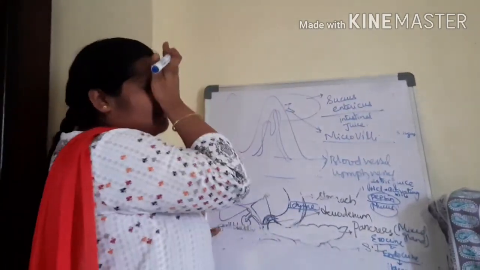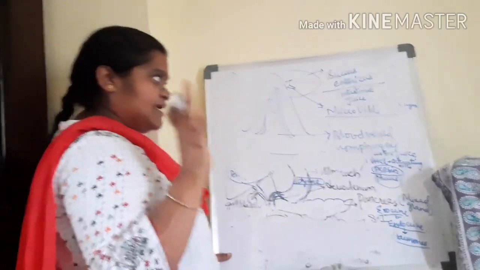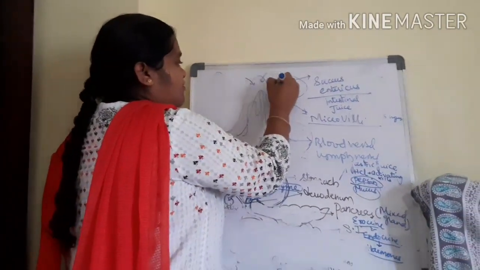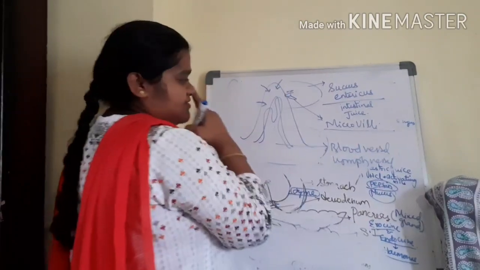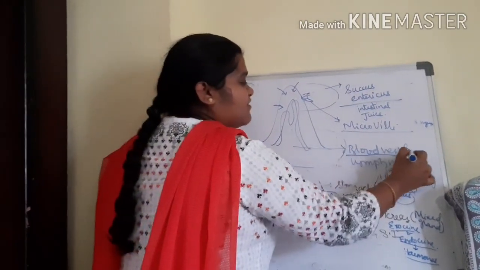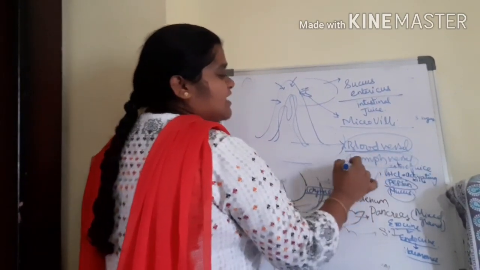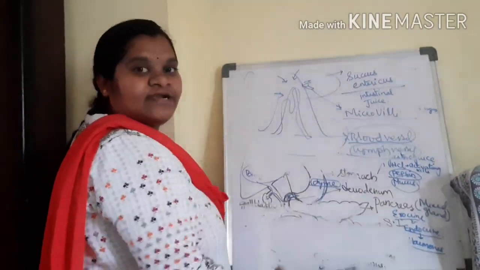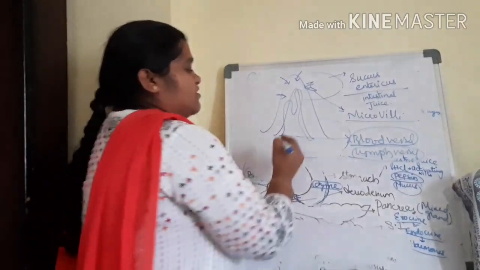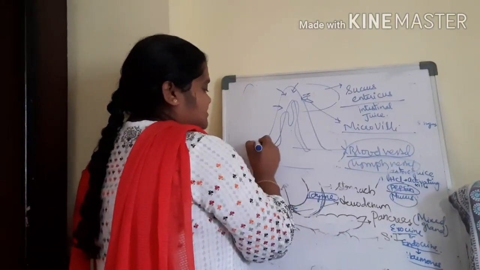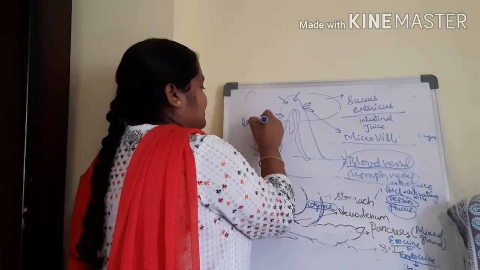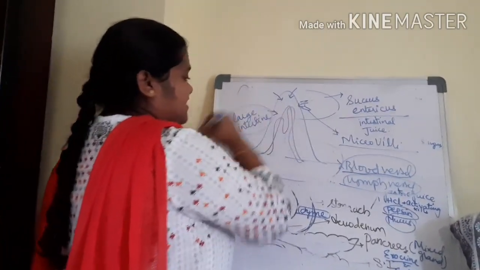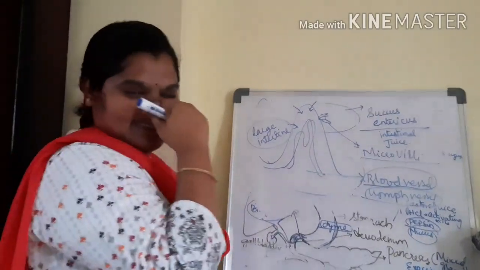So whatever food particles were completely digested, that digested food was absorbed through these finger-like projections, and with the help of blood vessels and lymph vessels, the particles absorbed into the body will be distributed all over the body. And the remaining waste material was sent to the large intestine.